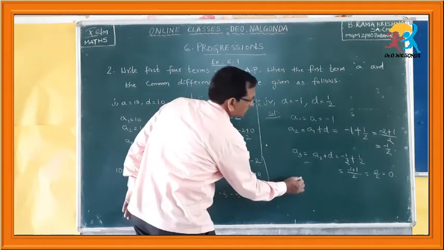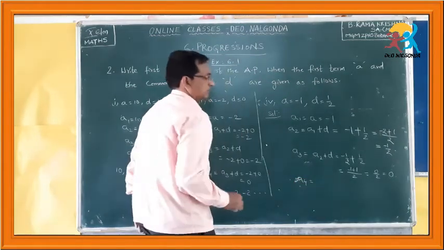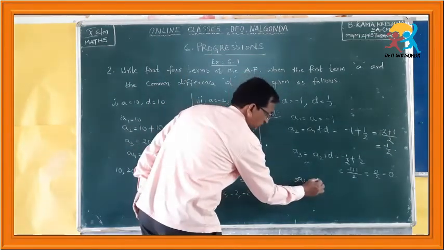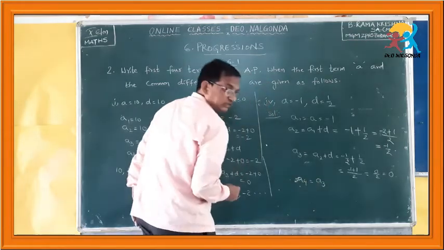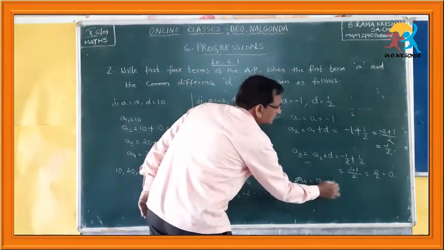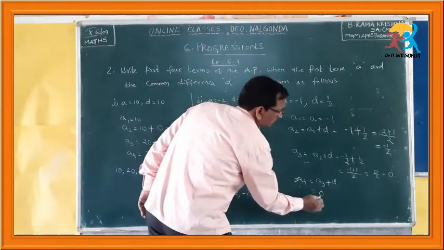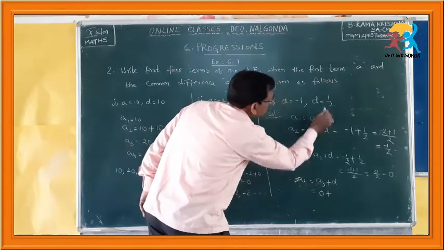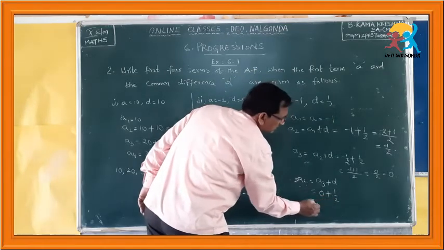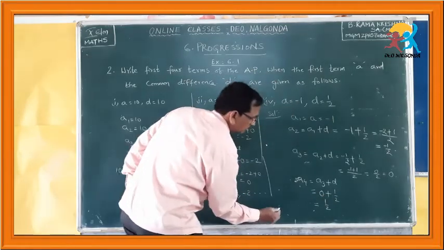Okay. Next A4. How do you get A4? You get A4 by adding D to A3. What is A3? A3 is 0, and 0 plus how much? D is half. 0 plus half is half. So what is the series?